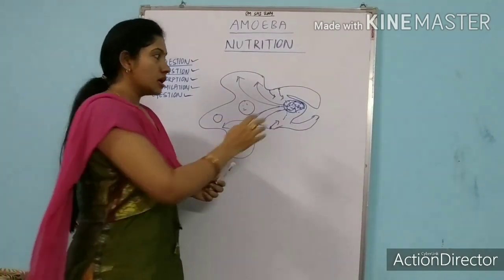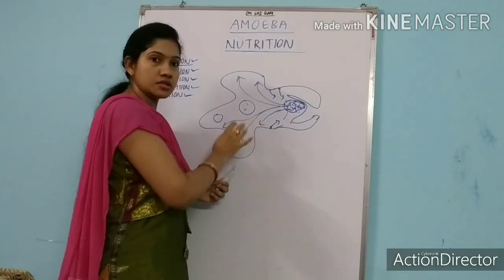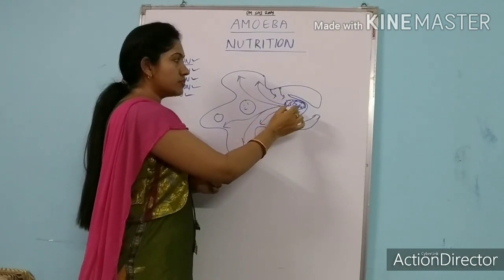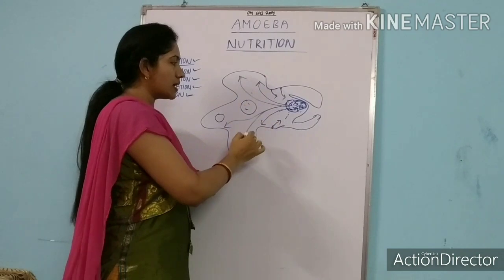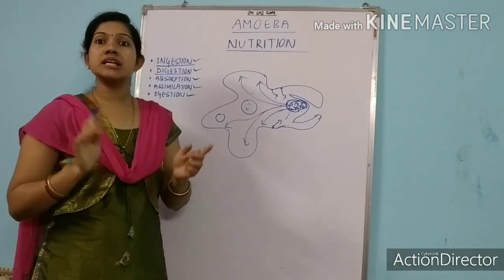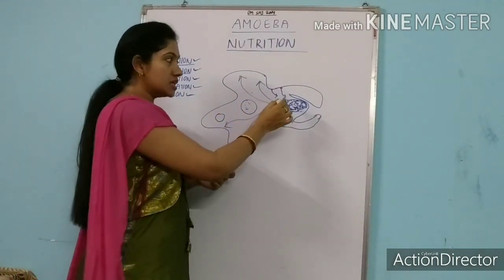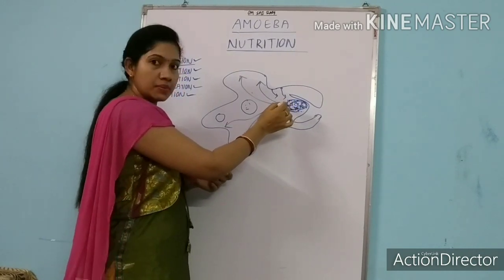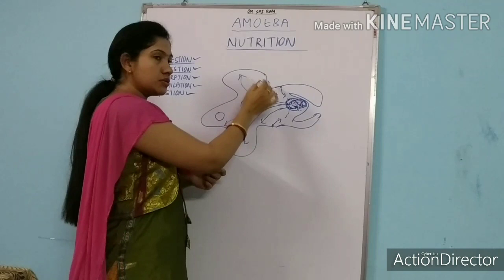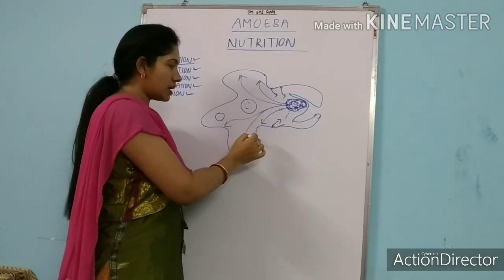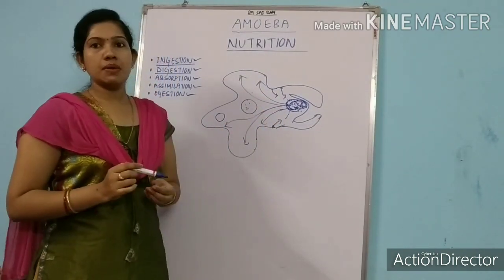Movement of particles from higher concentration to lower concentration. Here the amount of broken food particles is more, but in the cytoplasm the amount of food particles is less. That's why these food particles will be absorbed throughout the cell, or absorbed to the plasma membrane of the amoeba.